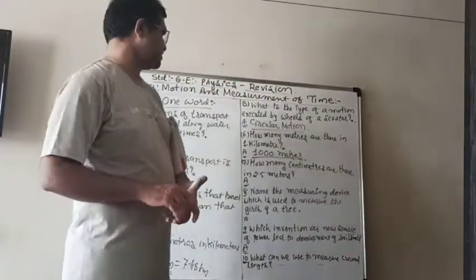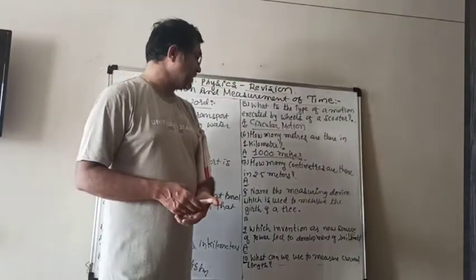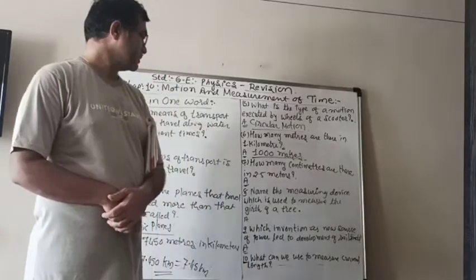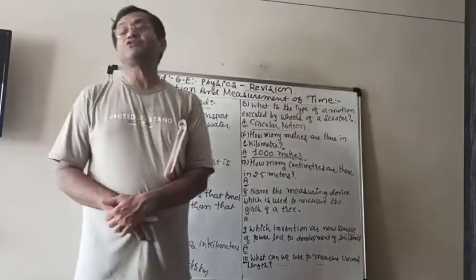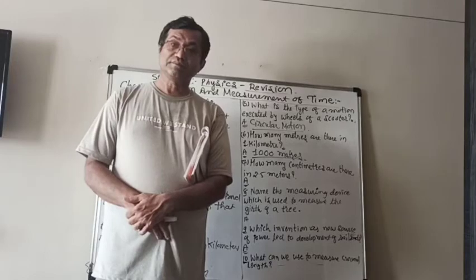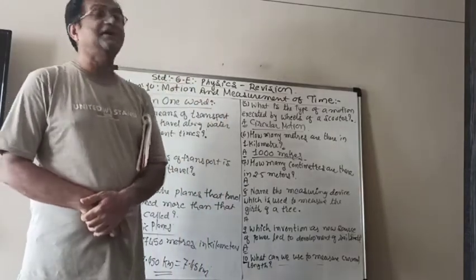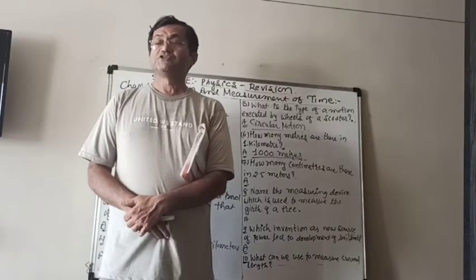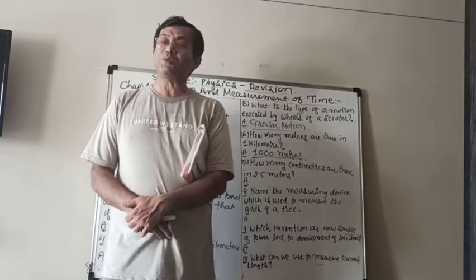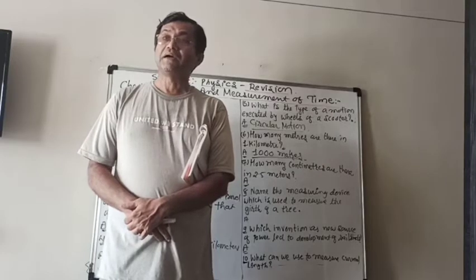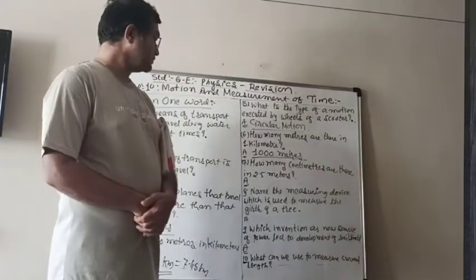The next question is, how many centimeters are there in 2.5 meters? Now 1 meter is 100 centimeters. So we have to multiply 2.5 by how many? 100.